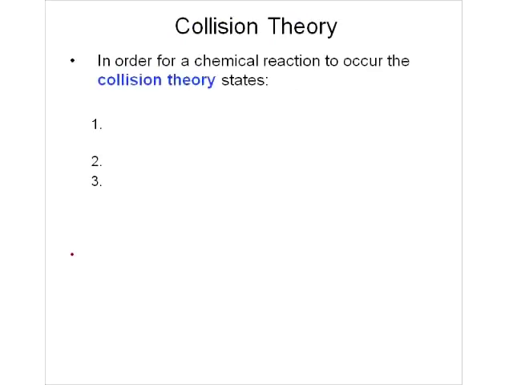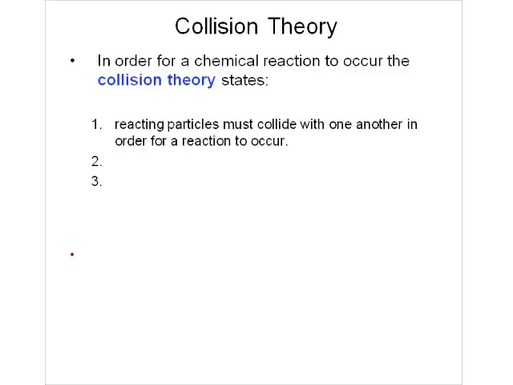Now the collision theory builds on this idea, the fact that particles are in a constant state of motion, they're colliding, and if we give them more energy, then we're going to make them move faster, and when they collide, they're going to collide more frequently. So we're going to use the collision theory as a theory of chemical reactions, and there's 3 points to the collision theory. The first point would state that in order for a reaction to occur, the molecules have to collide or come in contact with one another, and that makes sense.